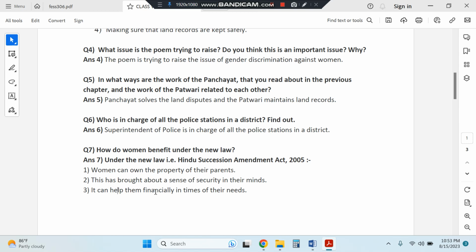It helps them financially in times of their need. Otherwise, women never had any asset of the family other than some jewelry, which was also not sure. I mean, there was no surety about whether they will get it or not. So now, at least from the point of view of property, they are financially safe. So that's it. These are all the questions of this chapter.